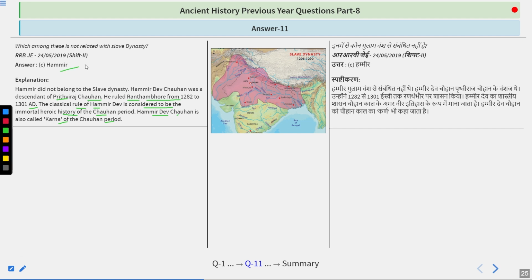So remember, Hamir is not a king who belongs to the slave dynasty. He belongs to the Chauhan dynasty, and he was a descendant of Prithviraj Chauhan, and particularly he ruled Ranthambore. Because after the defeat in the Battle of Tarain II, the Chauhan dynasty moved to the Ranthambore side, and that is why he ruled over Ranthambore.